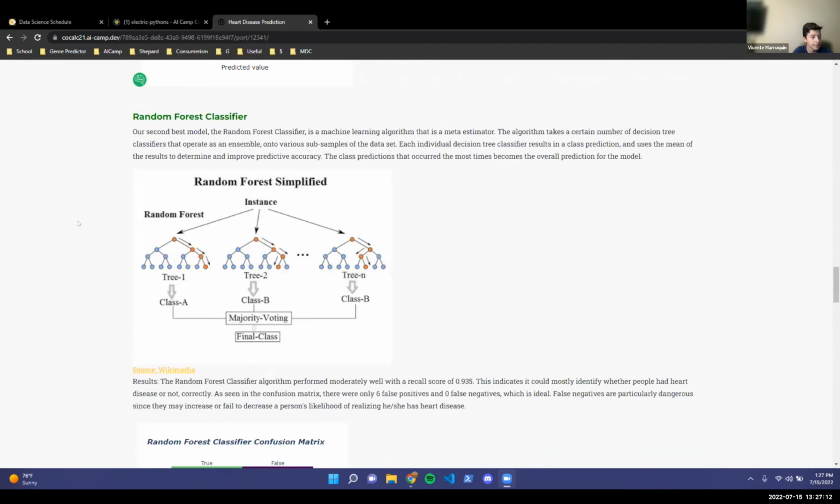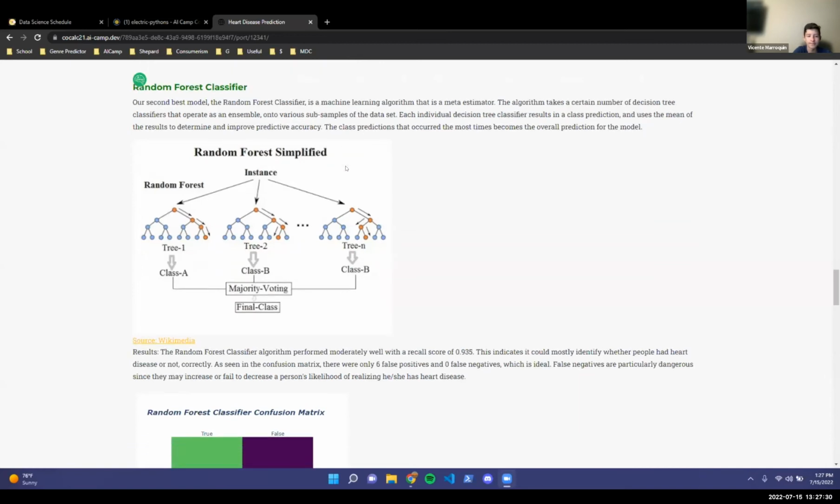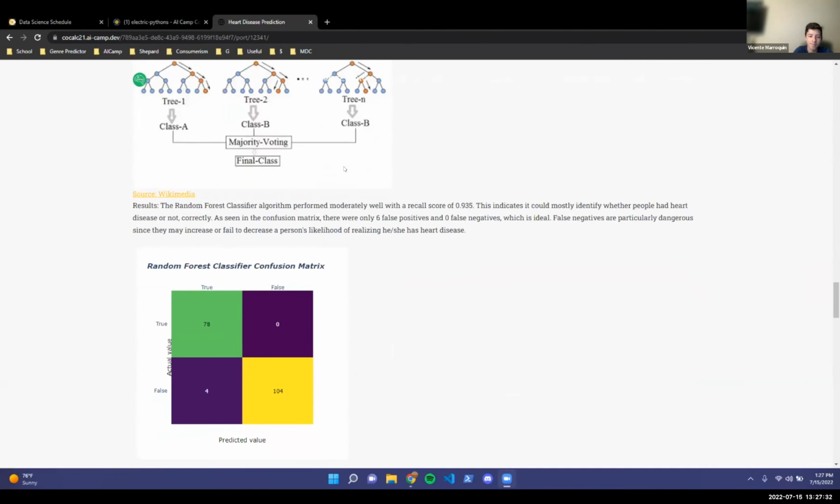Another machine learning model that we used was the random forest classifier, which turned out to be our second most accurate algorithm. What it does is it takes a certain number of decision tree classifiers that operate as an ensemble and uses the mean of the results to improve predictive accuracy. The predictions that occurred the most amount of times becomes the overall prediction for the model.